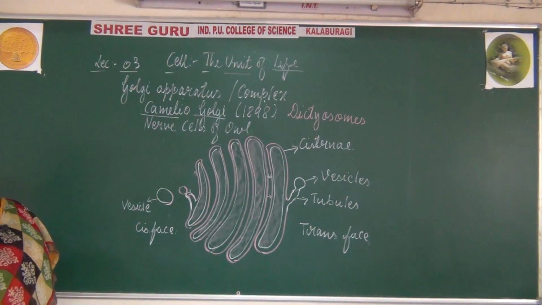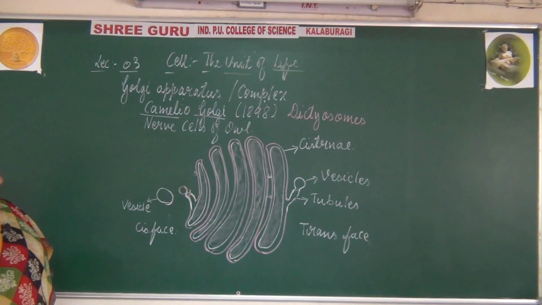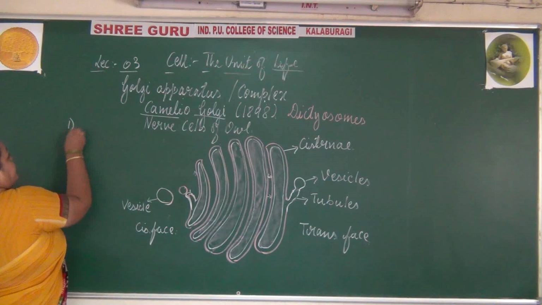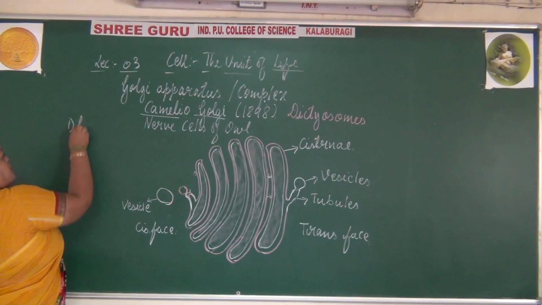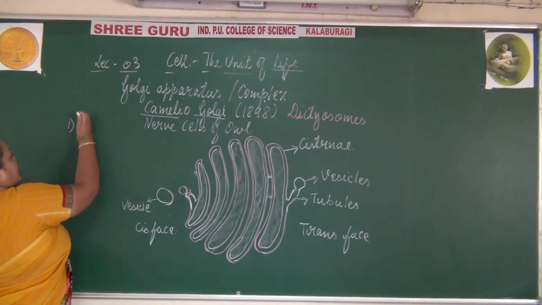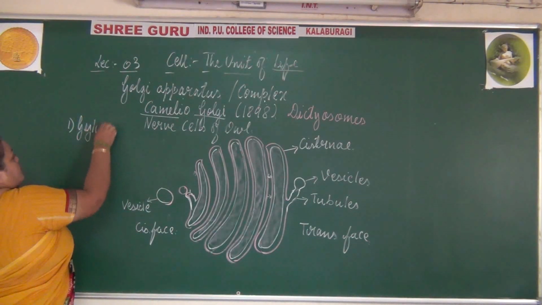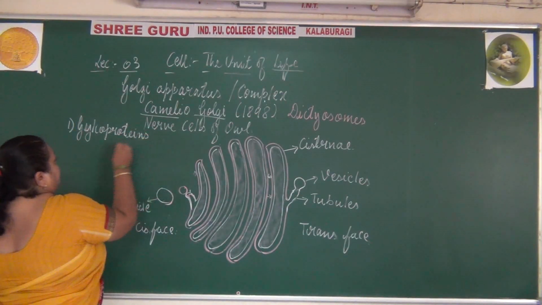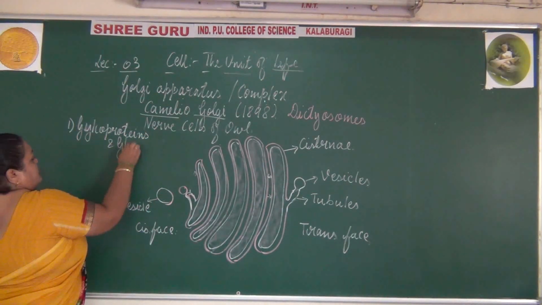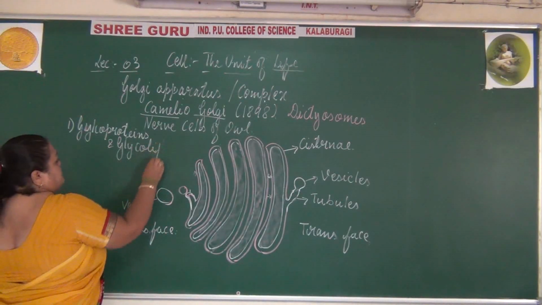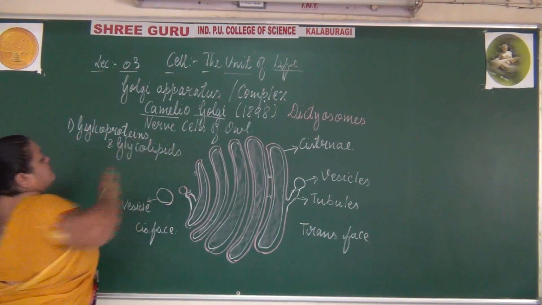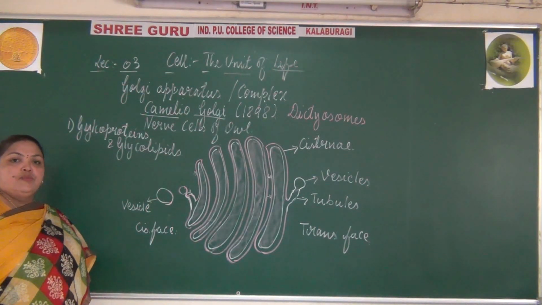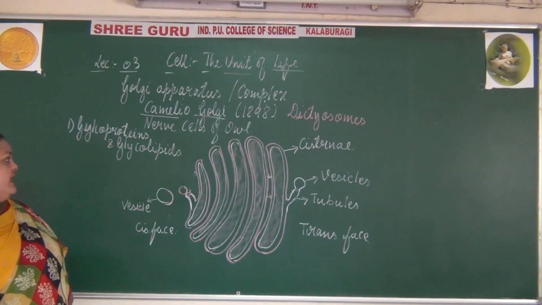Now we'll go with the functions. What are the functions of the Golgi apparatus? First, it helps in the formation of glycoproteins and glycolipids. The Golgi apparatus is involved in the formation of glycoproteins or glycolipids.